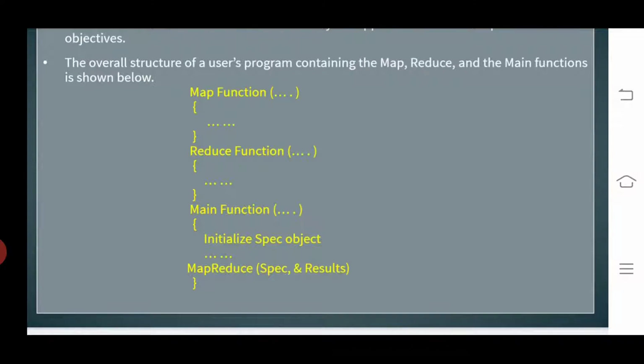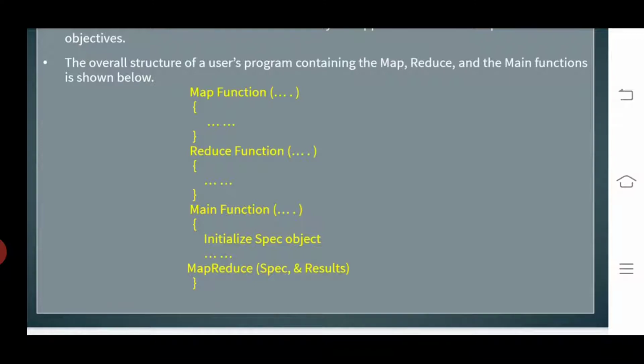Coming to the main function, map function, reduce function. In the main function, first of all, we have to initialize some specific objectives. These can be overridden by the application. We initialize the specific objectives and give some set of statements, and later we can give a combined map reduce of specific objectives and get the output results. Then we close the brace.